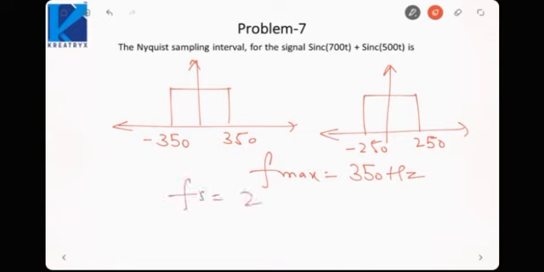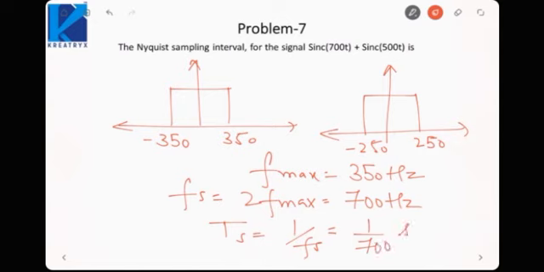Sampling frequency would be 2 times f max, that is 700 Hertz. So the sampling time period would be 1 by fs, or 1 by 700 second. This would be the sampling interval, or Nyquist sampling interval, or Nyquist interval. So whenever two signals are added, just the maximum of those two frequencies is taken. When they are multiplied, it is the minimum. When they are convolved, then we take the sum.